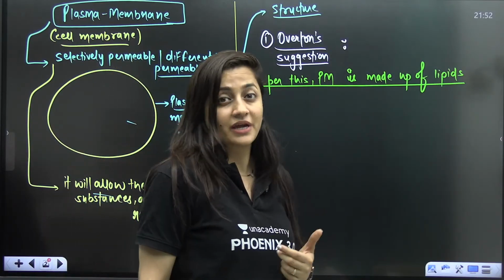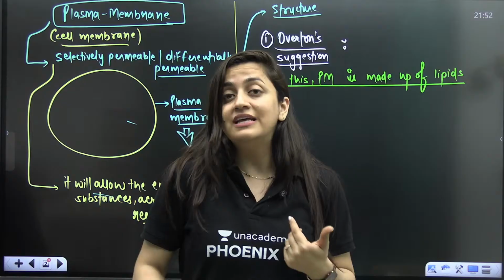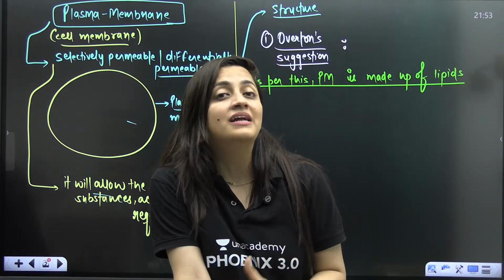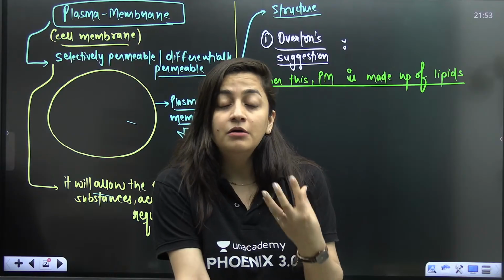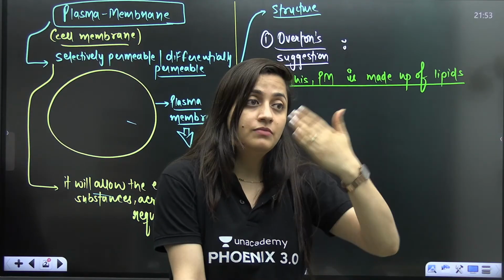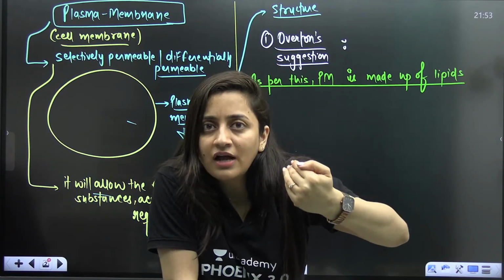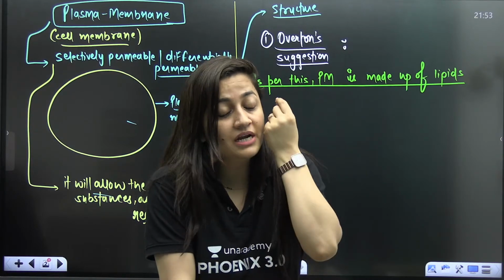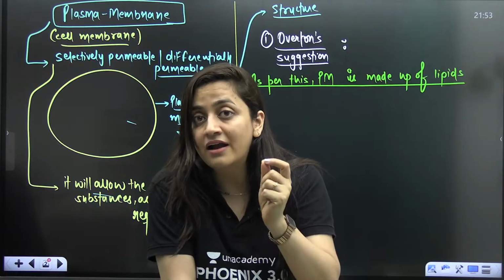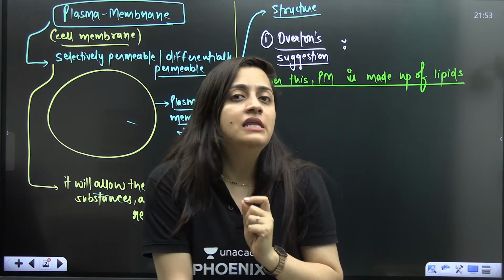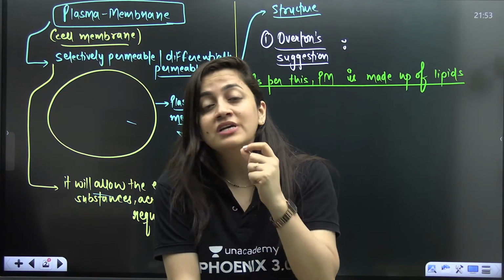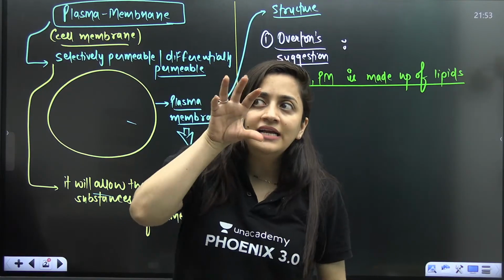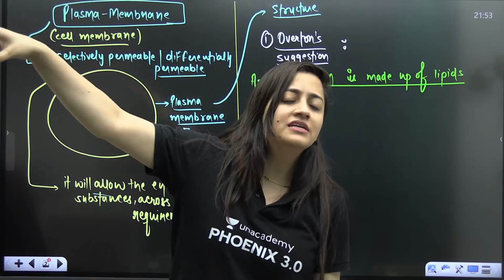Right now for you, because I know you guys know about it, that plasma membrane is made up of phospholipid bilayer. For you, it's not a big deal. It's not a big achievement. But back then, I would say the resources were not that available. We were not that well equipped, and somebody is observing details like that. It is actually a big deal. I would say it is a breakthrough, because at least somebody was able to think that it is made up of something, and that something is lipids.